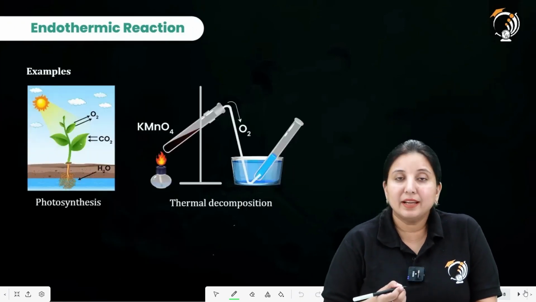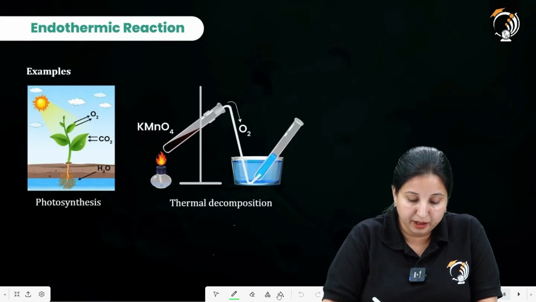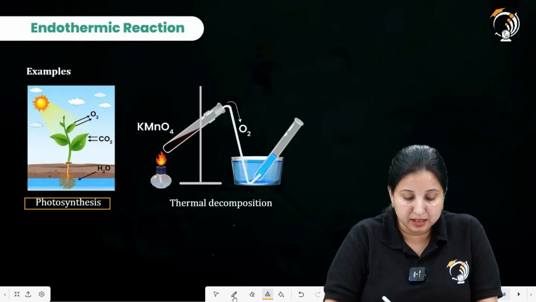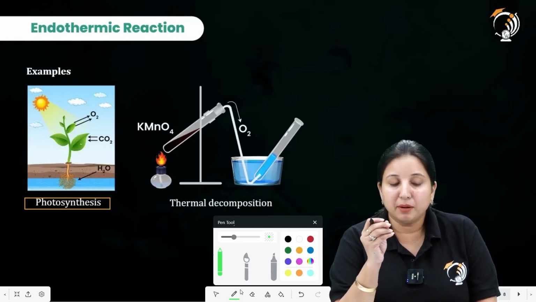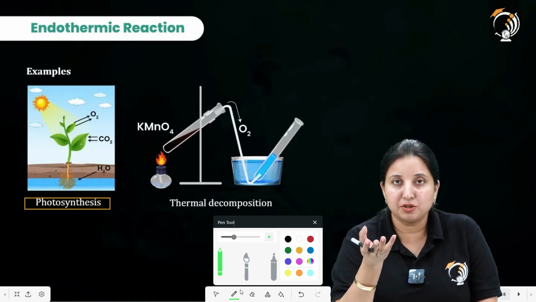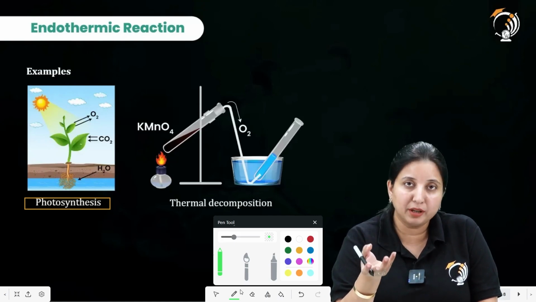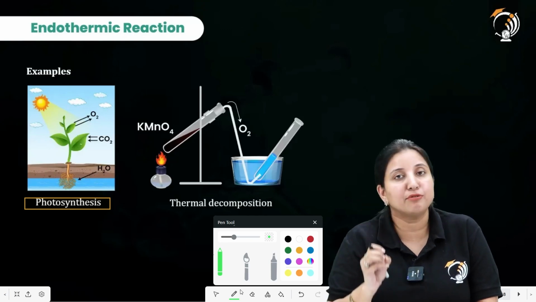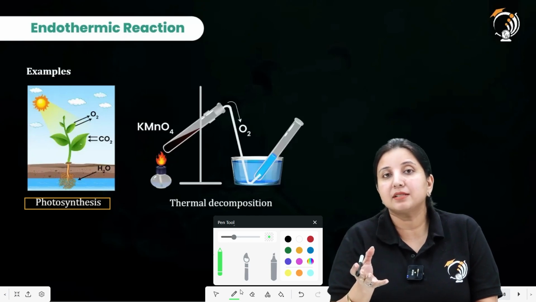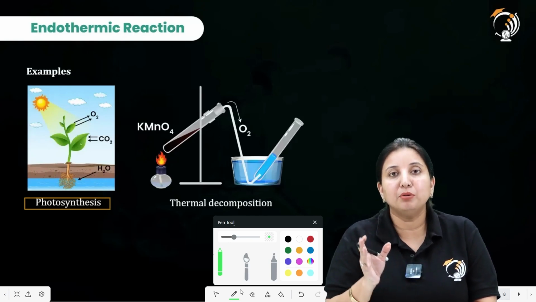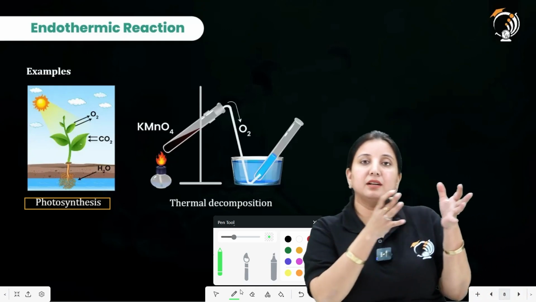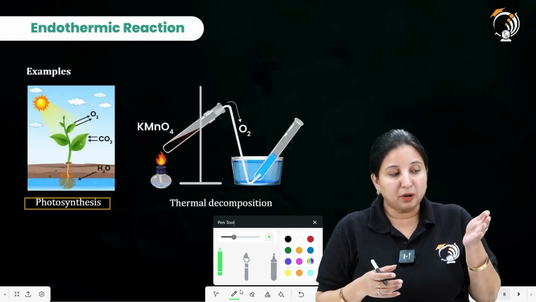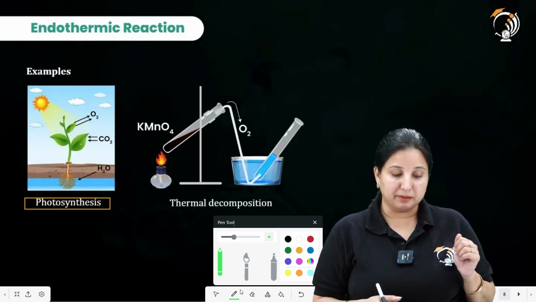So let's talk about the example. We have kept over here one example as photosynthesis. In photosynthesis, the plants are able to produce energy, or they are able to cook their food. Why? Because they are absorbing heat energy from the sun. If there won't be any sun, it means the plant is not able to prepare the food. It requires sun energy, that heat energy, in order to prepare the food. So it is absorbing the energy from the sun.